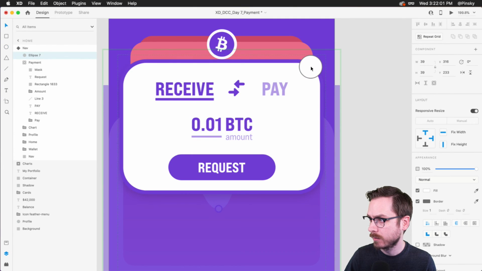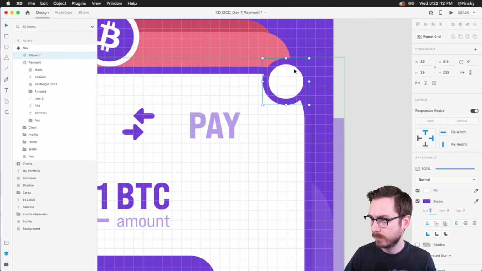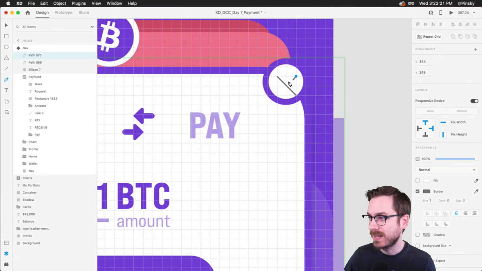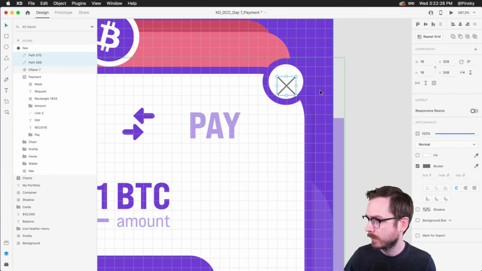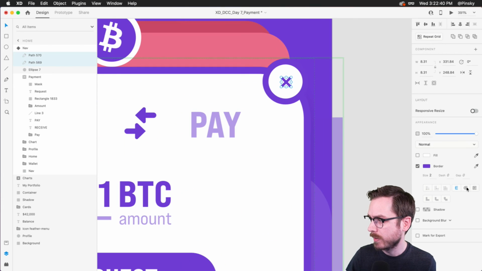Pop that right about here, for example. And maybe the border will be this lovely purple. And then inside of here, we might want just a very simple close icon. Grab my pen tool. And of course, you can use the X button if you want to just type one out, but I'm gonna run with this. There we go. Make it a little bit thicker. Change this to the purple as well. And now we have a close icon, right? There we go. I can even round up the caps a little bit.